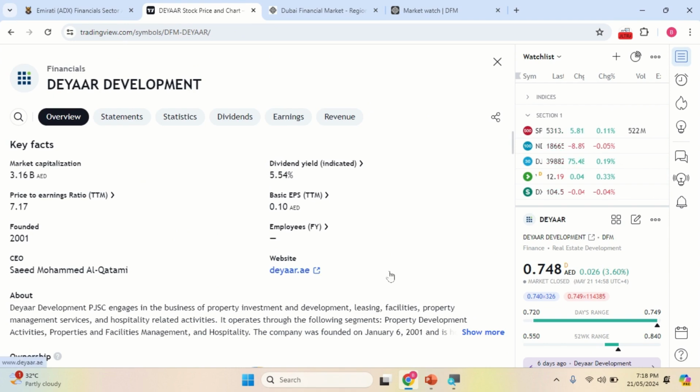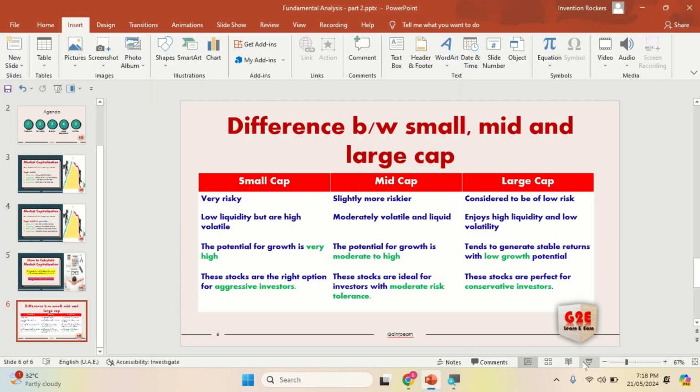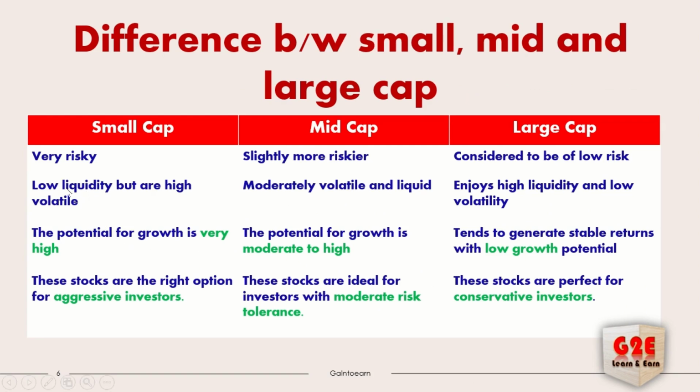Small cap fund is always the riskier one. So now you can look here, that's the difference between these. Large cap fund is low volatile and high liquidity. High liquidity in a sense, most of the investors will invest over there, so there is no problem with liquidity. Whenever you want to sell your share, automatically the buyer will be available in the market, so whenever you need money, you can take it back from the market. Whenever you want to buy a stock, the seller is also available, and from them you can buy your stock. That's for large cap companies.